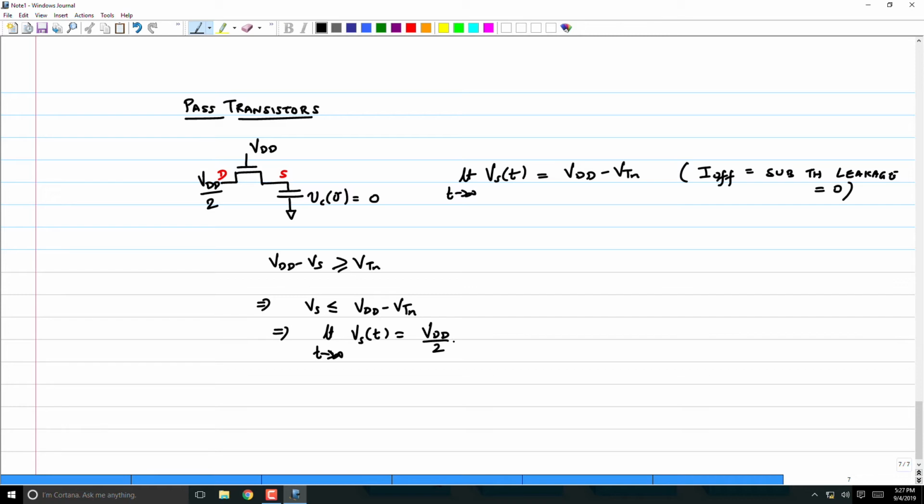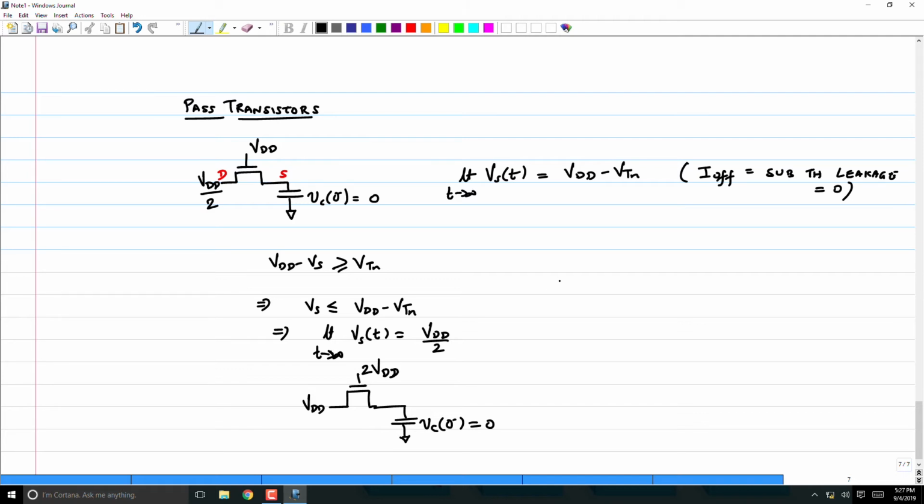So how do I combine these two statements that I just made? One is it can go up to VDD minus VT. The other is it can go up to whatever the drain voltage is. Now I'll give you another case. Let's say this transistor drain is at VDD, Vs of 0 minus is equal to 0, and the gate is at 2 VDD. Then what will happen? It can go up to VDD again, right?